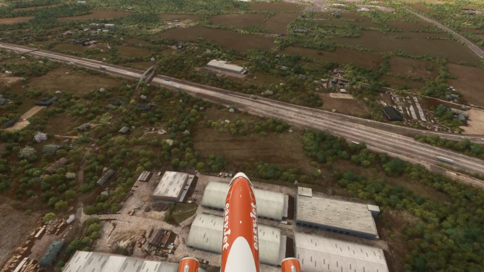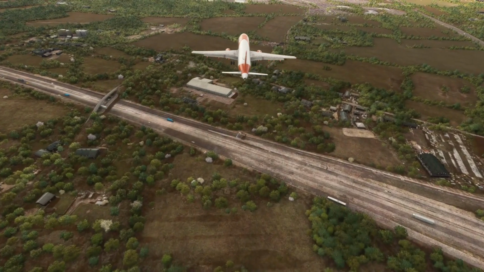34 Alpha Mike, winds 170 at 21, runway 26 left, cleared to land.